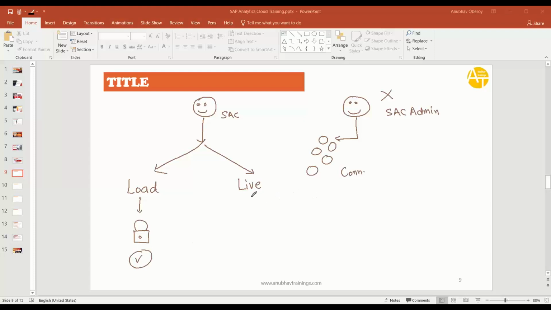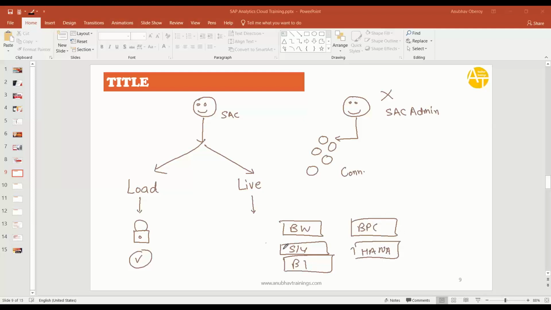But in case you're loading data live, where you can use BW, S4, BI, BPC, HANA, then the security is not subject to SAC, because the data is not sitting in SAC; the data is coming live.